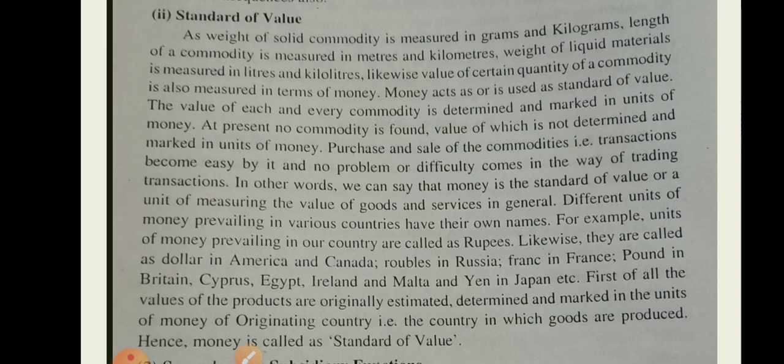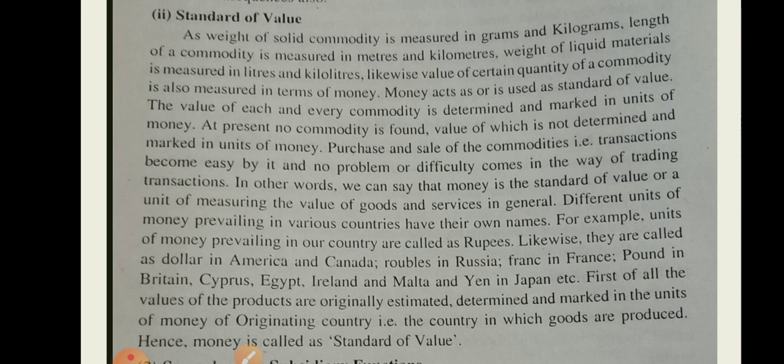The second point is the standard of value. This point is very helpful when we understand it with an example. We know that every country has a currency, and every country has a currency symbol.